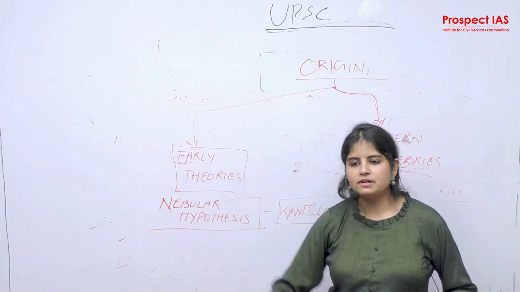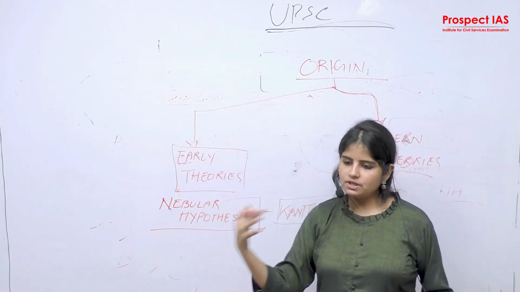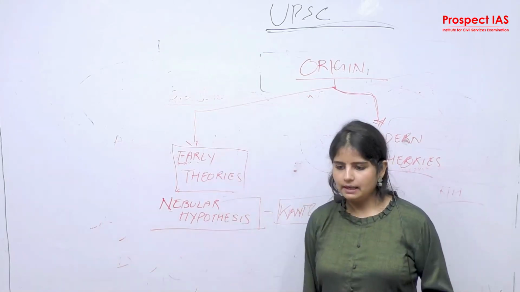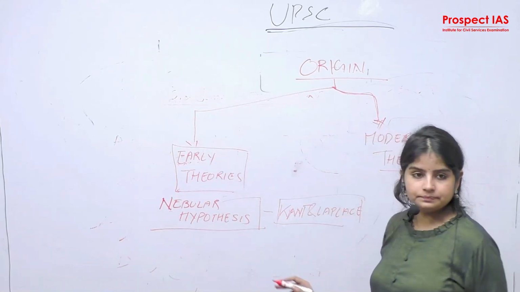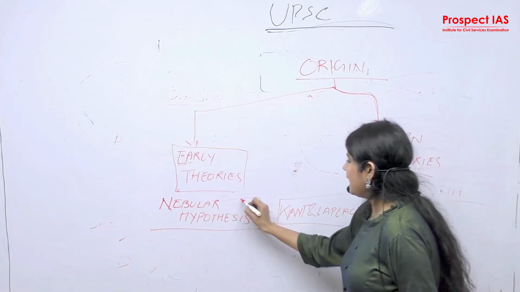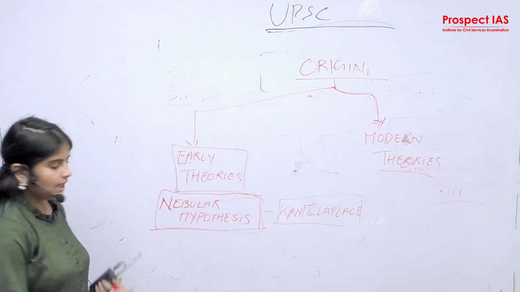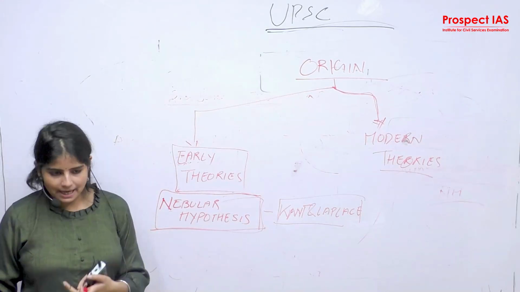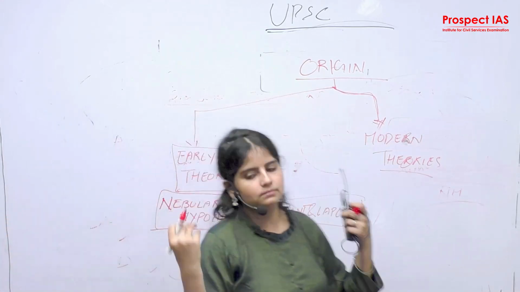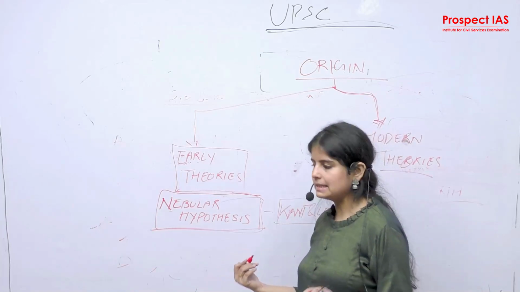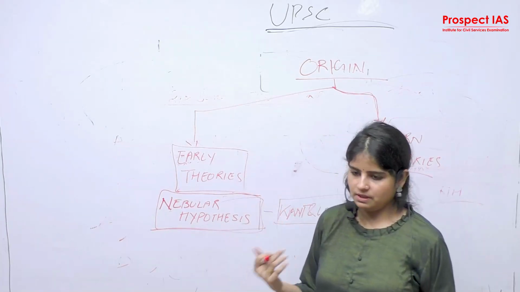These are the parts of your solar system, which we are going to discuss in our later classes. Okay? So this nebula hypothesis discusses the fragmentation of the universe. It fragmented into parts, into 8 planets, into 68 satellites. One is the moon of ours, and others are comets, asteroids, meteors.